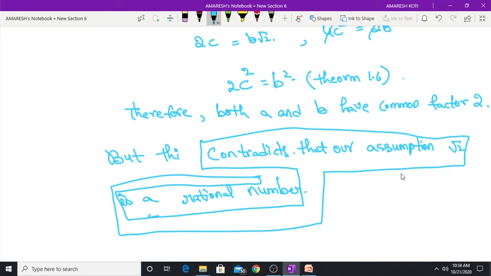That our assumption, root 2 is a rational number, is contradicted. Simple. So if it contradicts root 2 as a rational number, then root 2 is an irrational number.